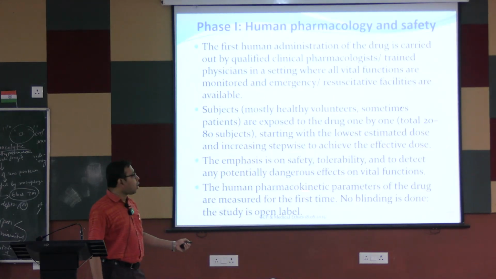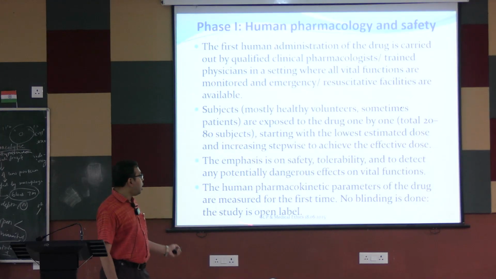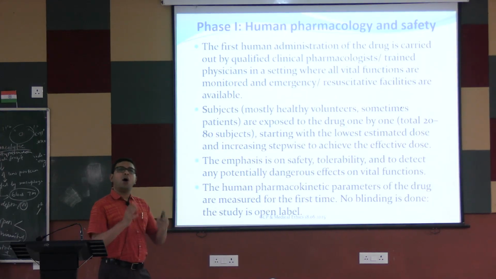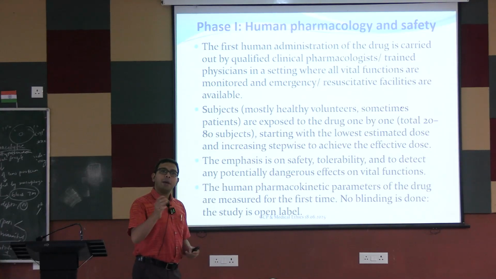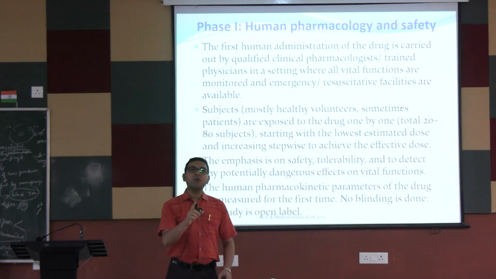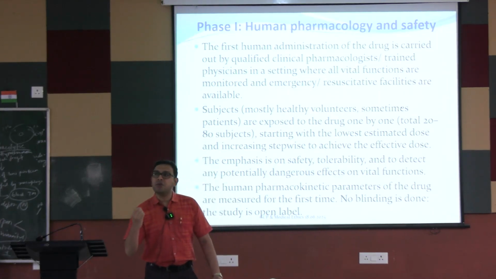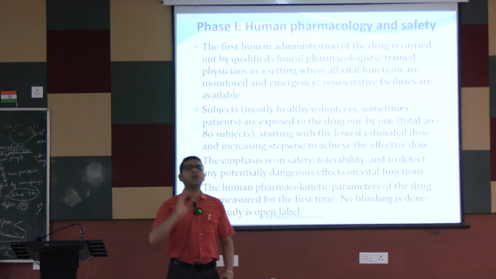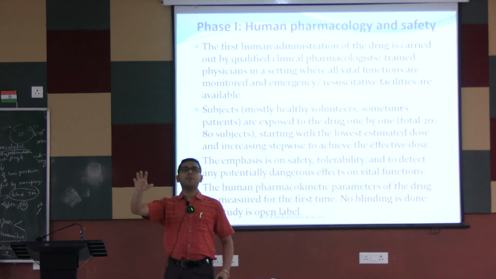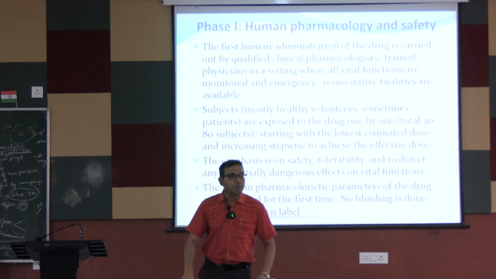The human pharmacokinetic parameters of the drug are measured for the first time in phase 1, or if there is phase 0, there may be microdosing. Also the human pharmacokinetic data are measured, but remember, in phase 0 trials a sub-therapeutic concentration of the drug is given. That is a very minute quantity, like 10 microgram, where the dose needed for treatment of disease is approximately 10 milligram.